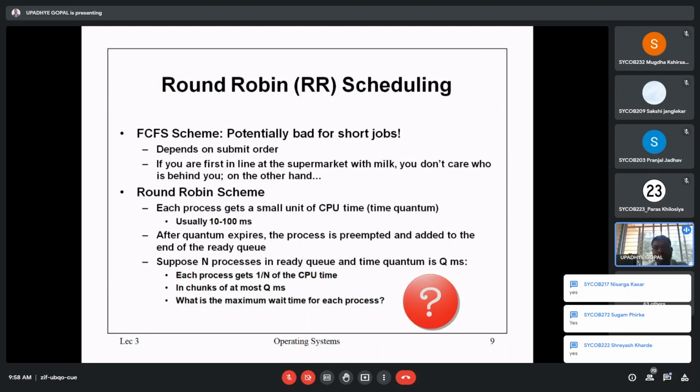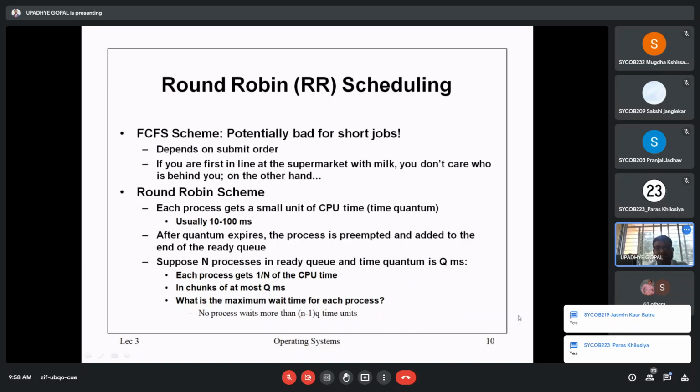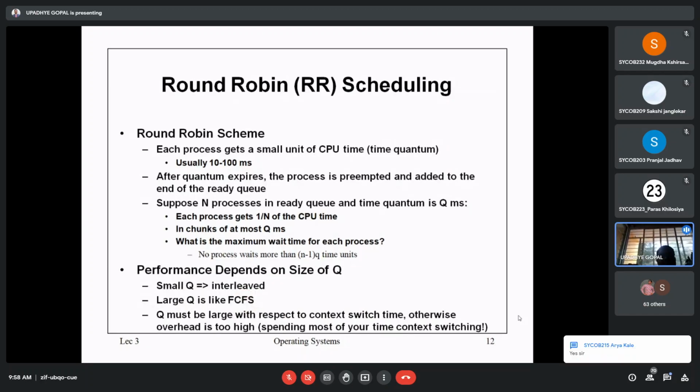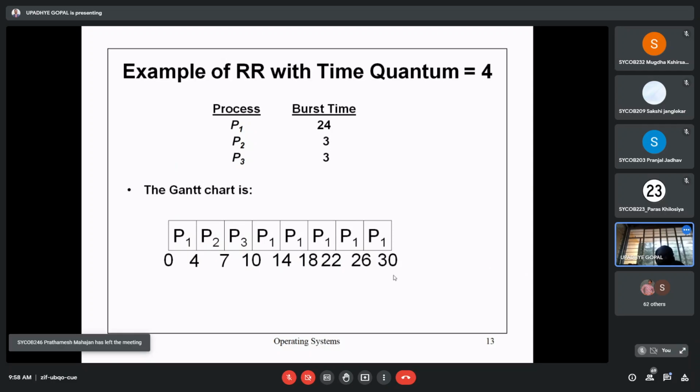Now the same thing we can visualize like this. We will take one example. The example is in front of you, right? Now check what happens in this particular context.